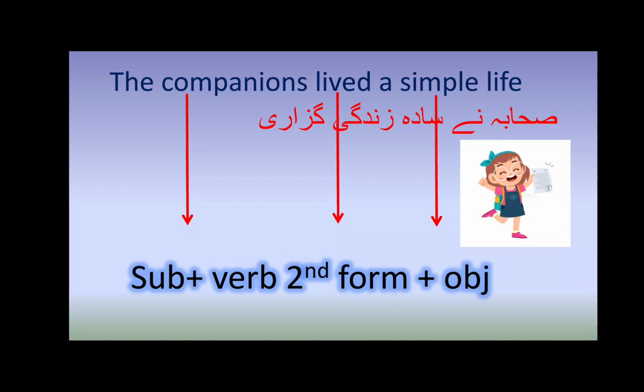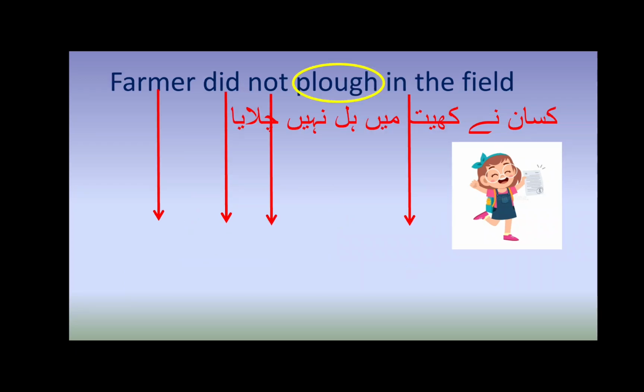Now move to the formation of the negative one. Farmer did not plow in the field. Here first verb is in the second form, and the second verb will always come in the first form, because the formation completely focuses on the first verb that came into the sentence, a single sentence. So kisaan ne khet mein hal nahin chalaya.